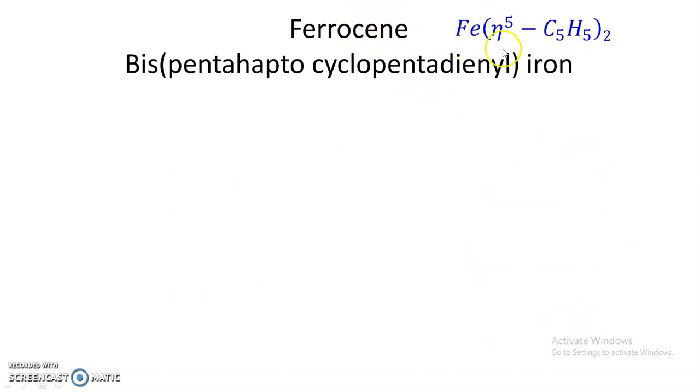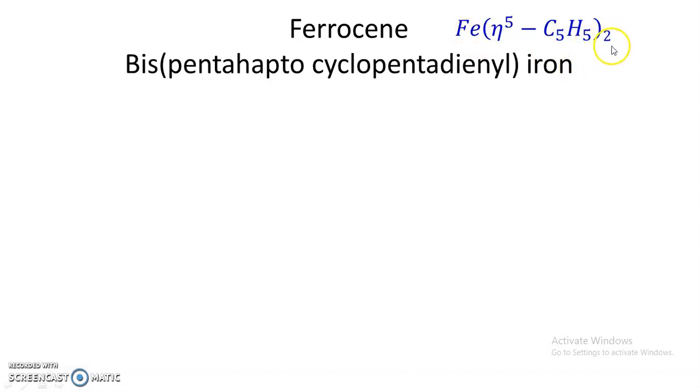This is the formula for ferrocene, Fe. The eta 5 means that the cyclopentadienyl ligand is pentahapto. So, pentahapto cyclopentadienyl iron.